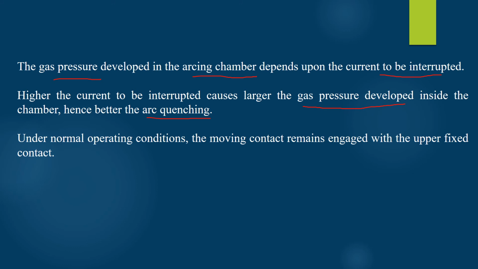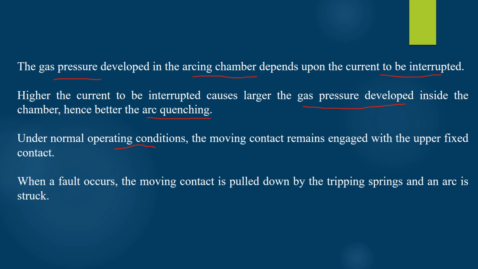As already told, under normal operating conditions the two contacts of the circuit breaker are in touch with each other. But when a fault occurs, the moving contact is pulled down by the tripping springs, and therefore an arc is struck between the two contacts.